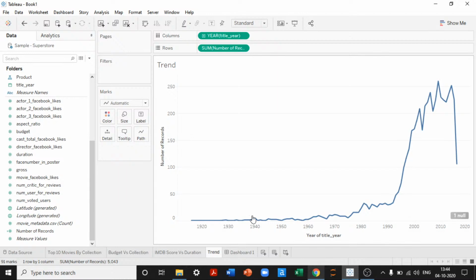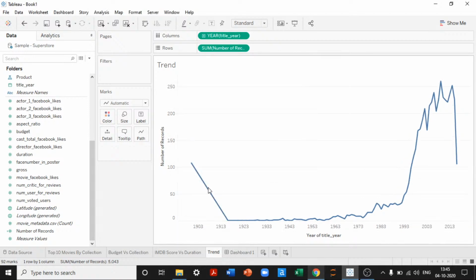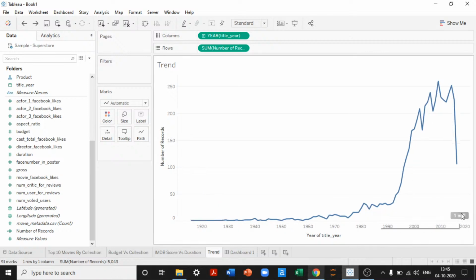See here, starting from 1920, we had less than 50 movies getting released until 1990. Looks like the film market has boomed from the late 1990s, where the number of movies started becoming very high. Whereas in 2009, 260 movies got released, and in 2014, 252 movies got released. But however, in 2016, the number of movies got reduced, maybe from a different factor. Yes, so we have filtered this data.